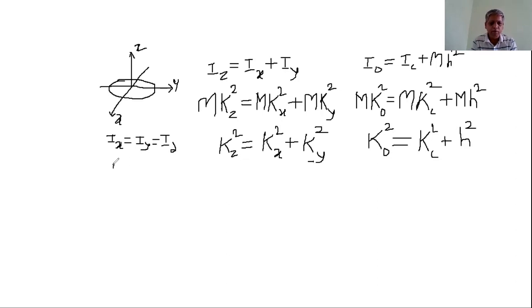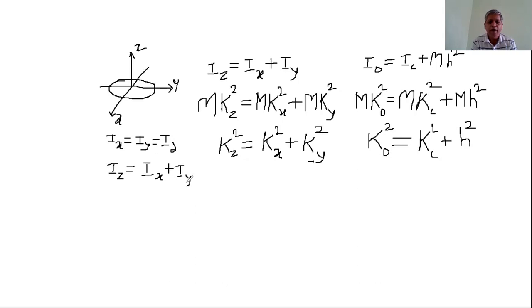So we apply the principle of perpendicular axis: the moment of inertia about the z-axis is equal to the sum of the moments of inertia about the x-axis and y-axis. That is Iz is equal to Ix plus Iy. But Ix and Iy are equal to Id.